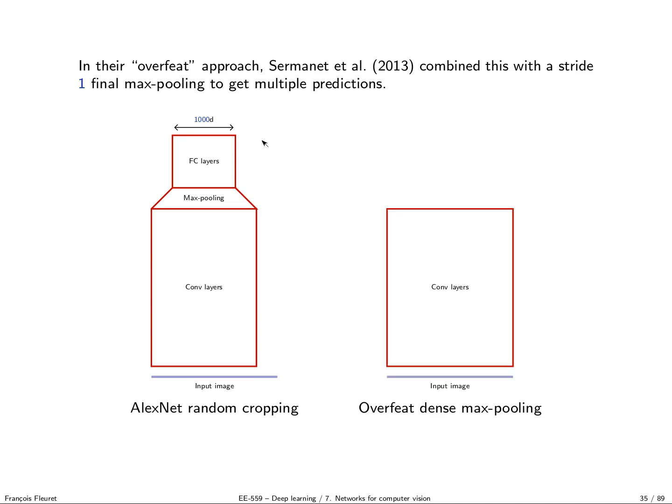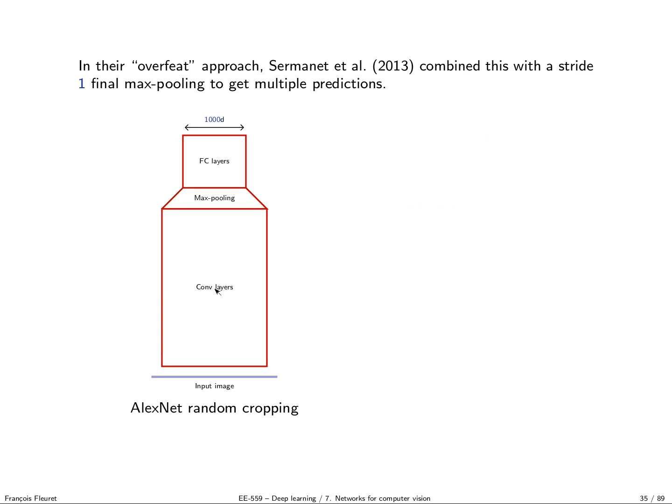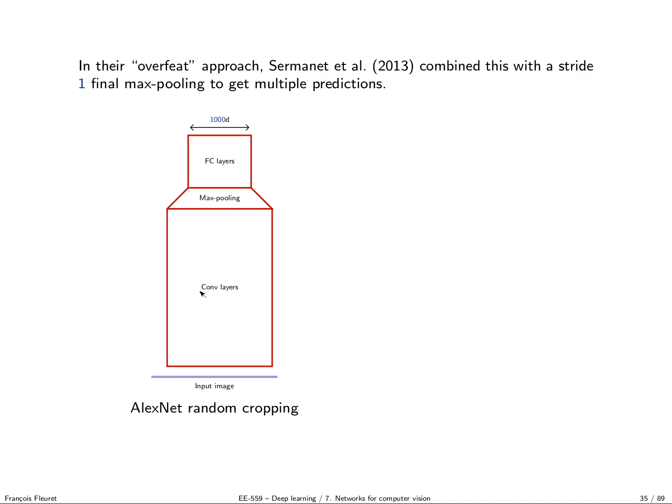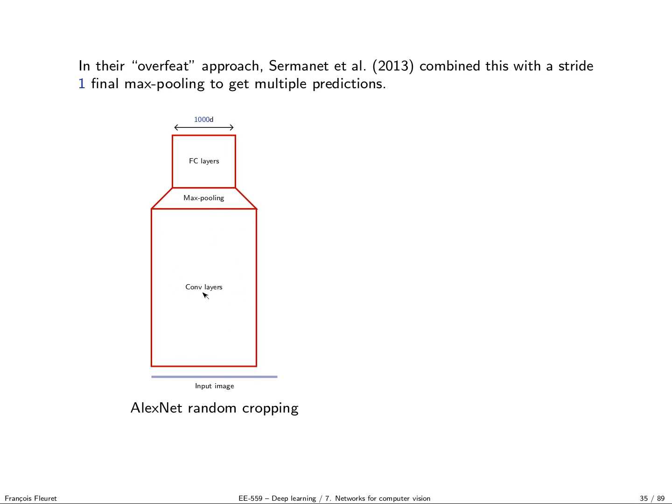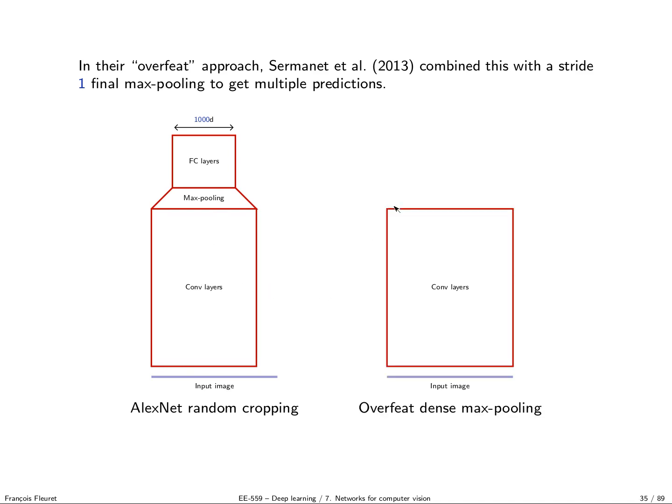And what Sermanet and others proposed was, I'm going to push all my image through convolution layers, and then I'm just going to do my max pooling over, by keeping the intermediate features computed only once. So there is full reuse of the computation. Here, it's quite clear that in this approach, for every location, the intersection of this box with the other location gives you a sense of how much computation you are wasting. Here, you do this only once. You get the activation map on the complete image once for all, and then you move around and do your max pooling across those activation maps.